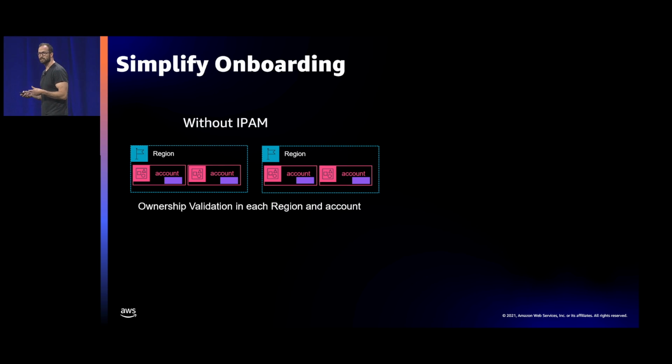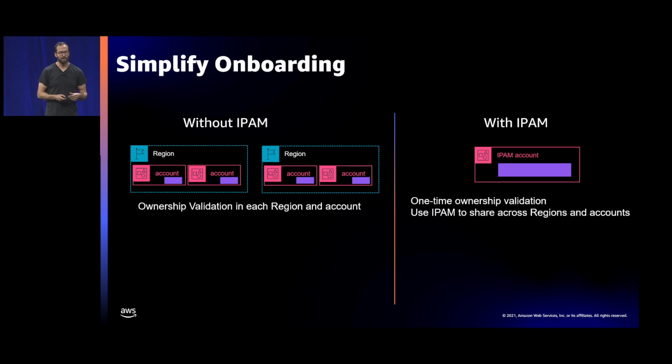The other improvement is the simplified onboarding. So when you bring an address space, you actually have to prove to us, to AWS, that you own it. So there's a whole process of what you need to do, update ROAs, and we'll talk about it in a second, and create public and private keys. I have an example to show you how that looks. But it was a cumbersome process that you'd have to go through each time you were bringing another address block. With IPAM, you do it once, bring it into a centralized account, prove that you own it once, and then you can start subdividing.